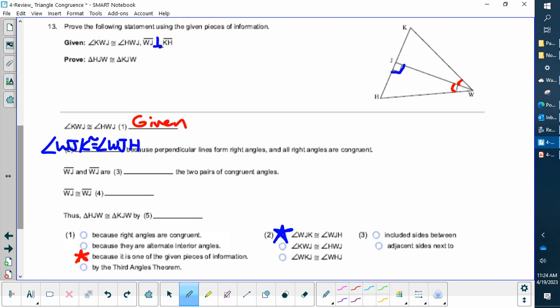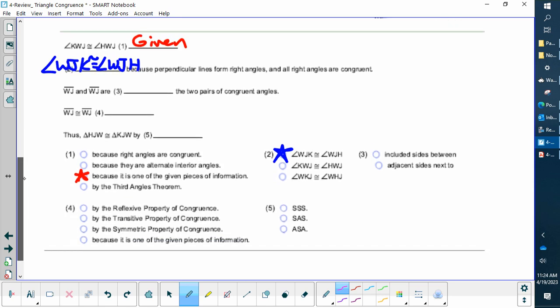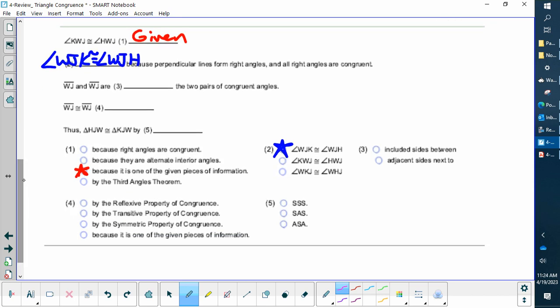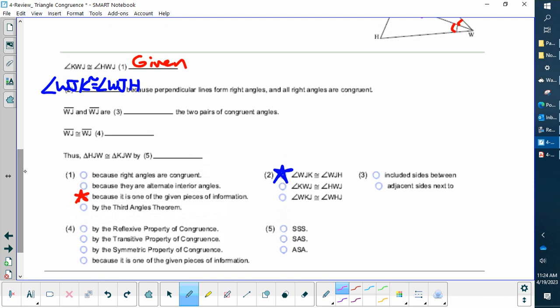WJ and WJ are congruent. And that's what we had last time. Reflexive, right? And so this is on line 3. And it's called an included side. So I'll put that right here. Included side. And then 4, reflexive property. Reflexive.